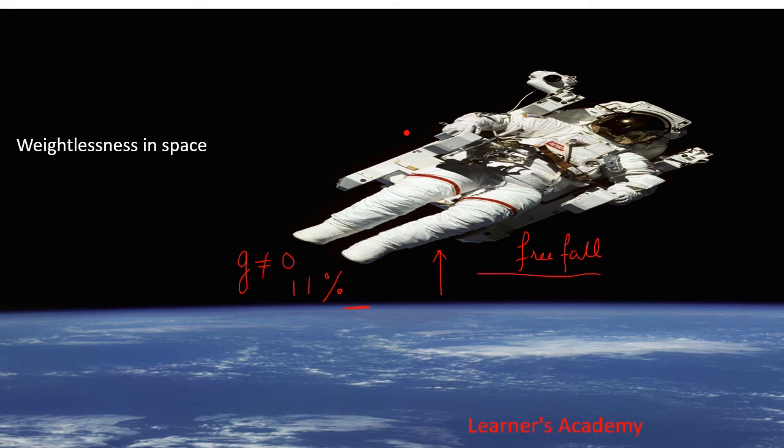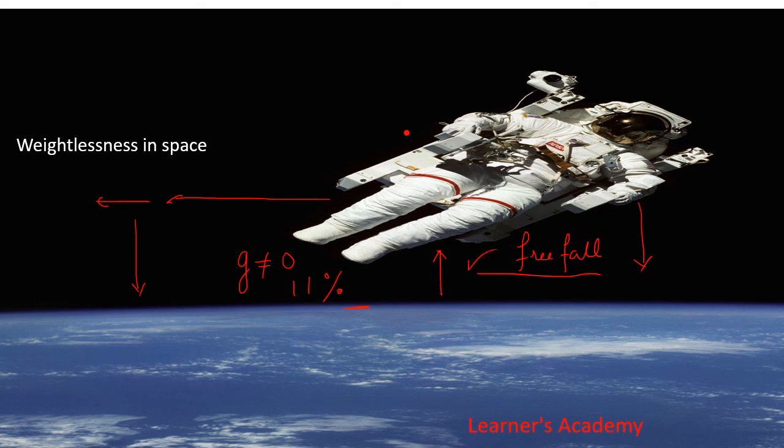And you may wonder why the spacecraft and astronaut are not falling on Earth. The reason is that they have velocity along the orbit, and the only force acting on them is the gravitational force of the Earth, and therefore they are in a state of free fall.